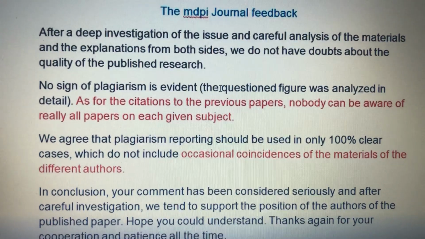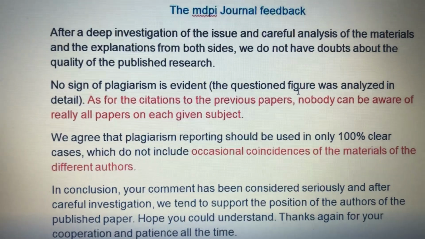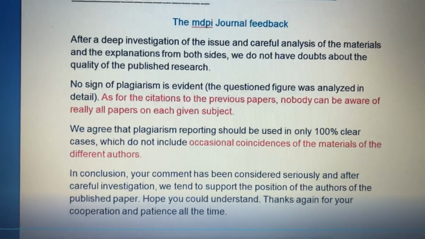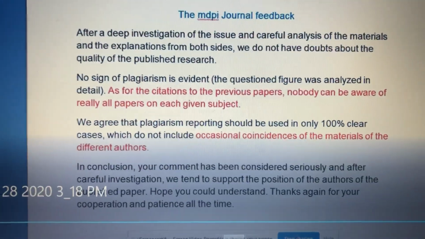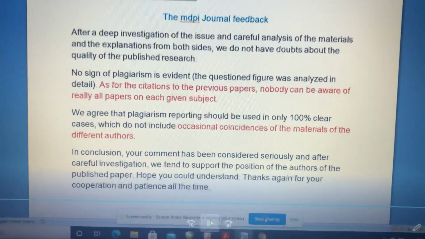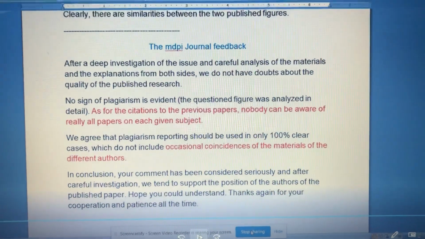So they didn't do the right analysis. It seems they didn't follow the right procedures to figure out this plagiarism. And thank you very much, and this is the clear evidence that there's plagiarism.